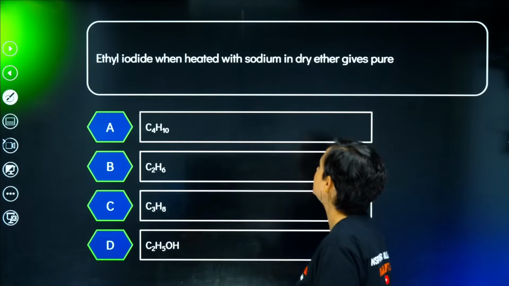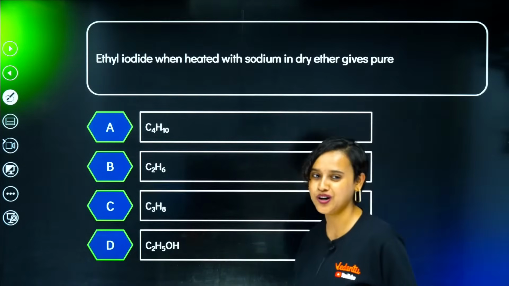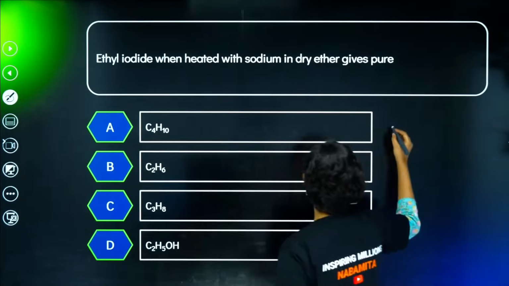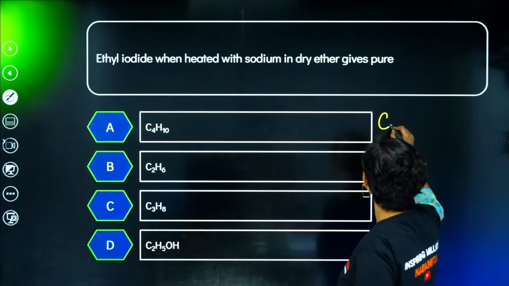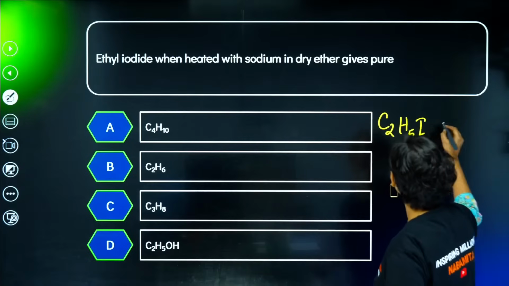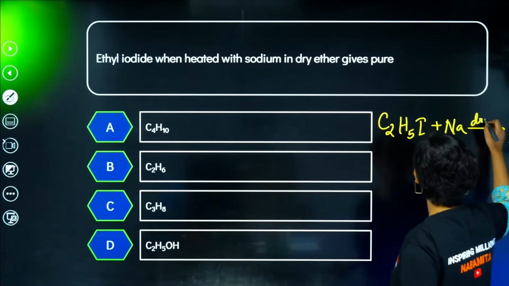Ethyl iodide when heated with sodium in dry ether gives pure... Oh my God, what an easy question. Ethyl iodide, C2H5I, heated with sodium, plus Na, in dry ether.